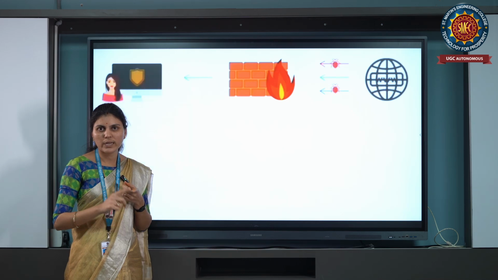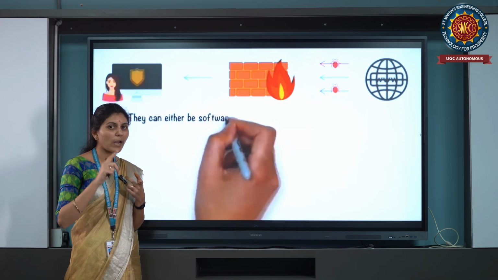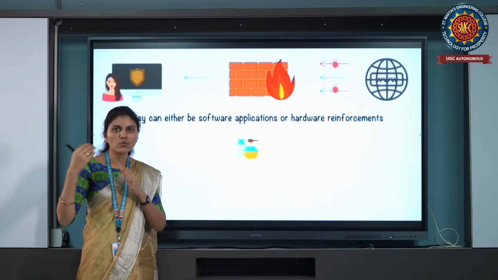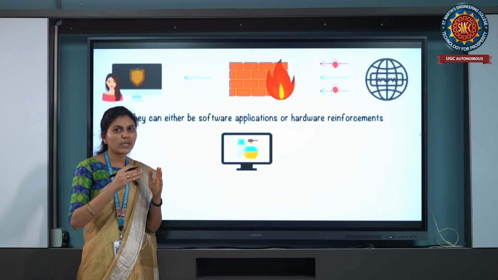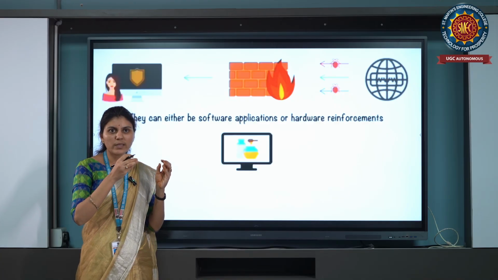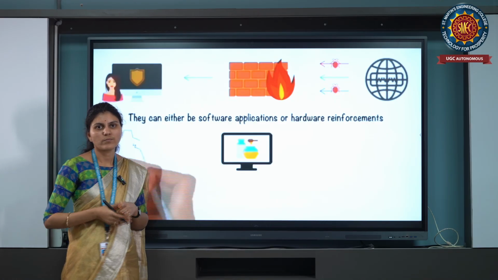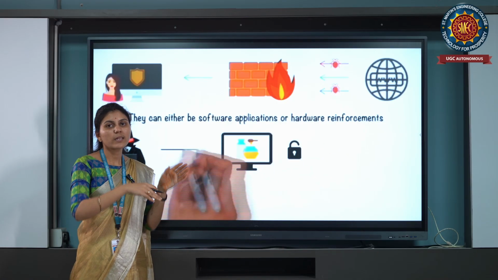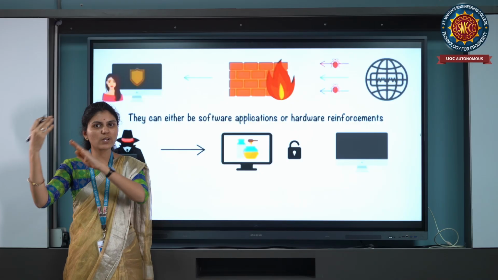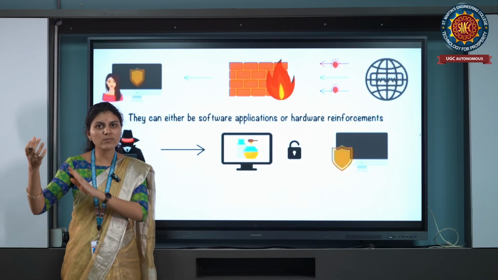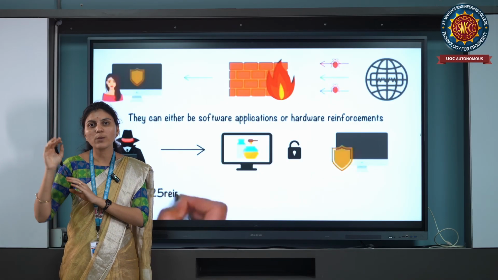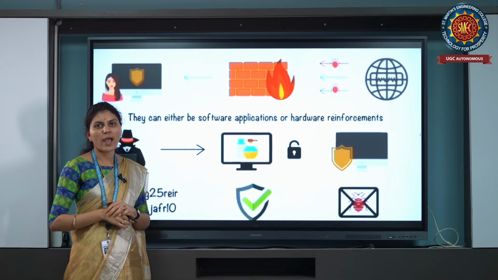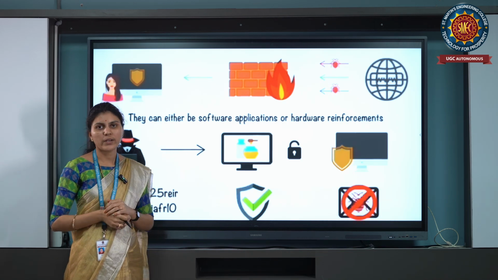The sender encrypts the information with the private key, then sends it, and the receiver side receives the information with the help of the public key. So this is the concept of hackers, the concept of cyber attack.